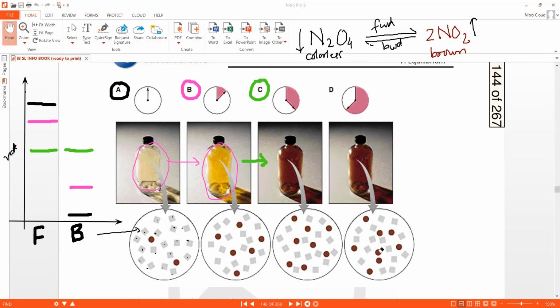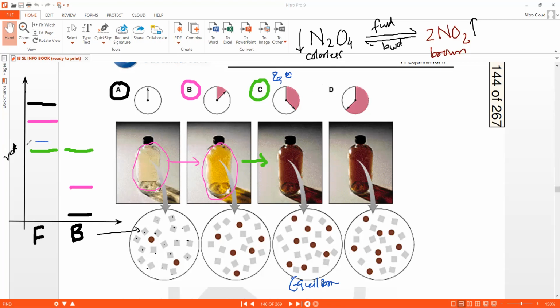Even in this circle, if you look at the total number of brown molecules and total number of colorless molecules, they are the same. Which means that there is no net change in the reactant molecules or the product molecules, N2O4 molecules or NO2 molecules. The number of molecules of both N2O4 and NO2 has neither increased nor decreased. So they remain the same, which means that I can say that at time C, equilibrium is established here.